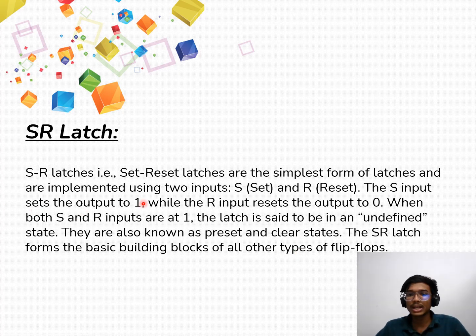SR latch is the simplest form of latch. It is implemented with two inputs called set and reset. When the S input is 1, it sets the output to 1. While the R input is 1, it resets the output to 0. When S and R inputs are both at 1, the latch is said to be in an undefined state. S and R cannot be 1 simultaneously, because it produces an undefined or forbidden state.